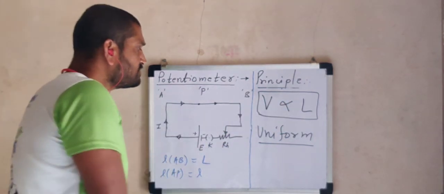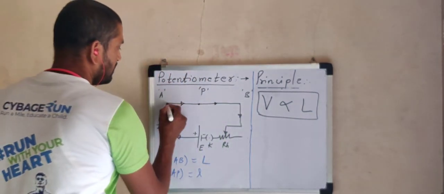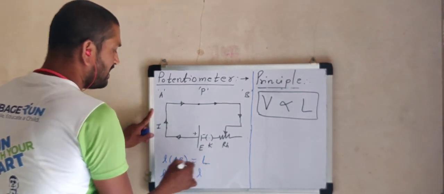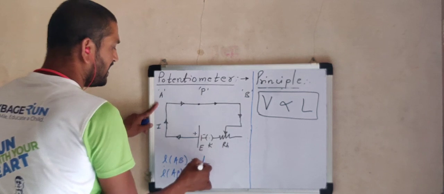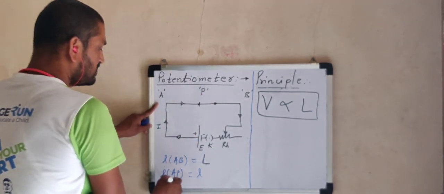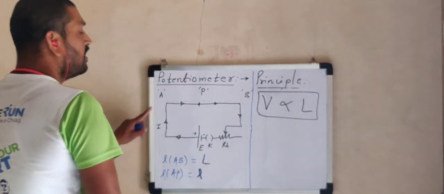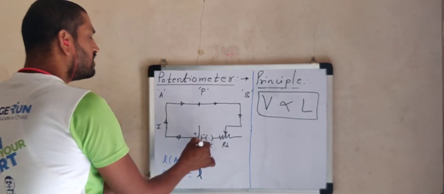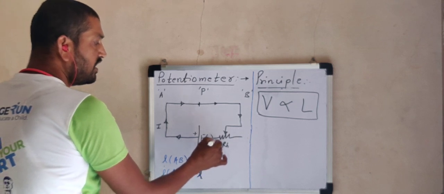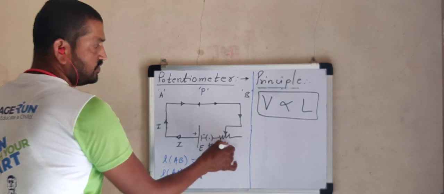In order to verify this principle, let us consider a uniform copper wire AB. See here in this circuit diagram, AB is a uniform copper wire of length capital L. Suppose the length between these two points A and B is capital L. Now let us consider one more point P on this wire such that length AP is equal to small l, which is already shown over here. This wire is connected across a battery or cell of EMF E. Just to start or stop the electric current, one key is used, and to control the flow of current from this cell or battery, one rheostat is used.